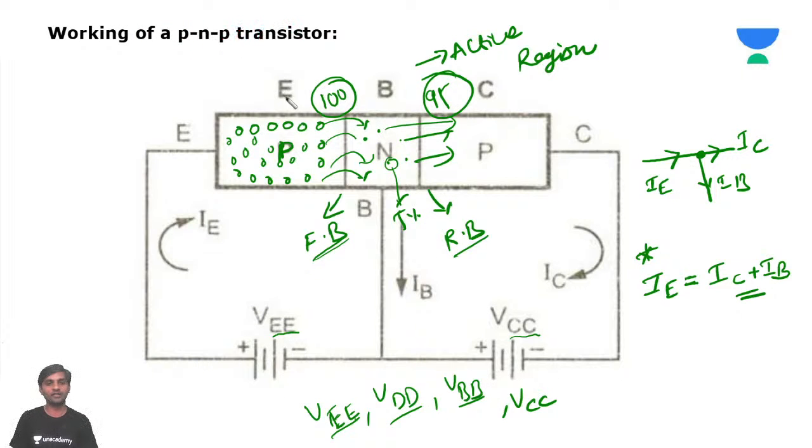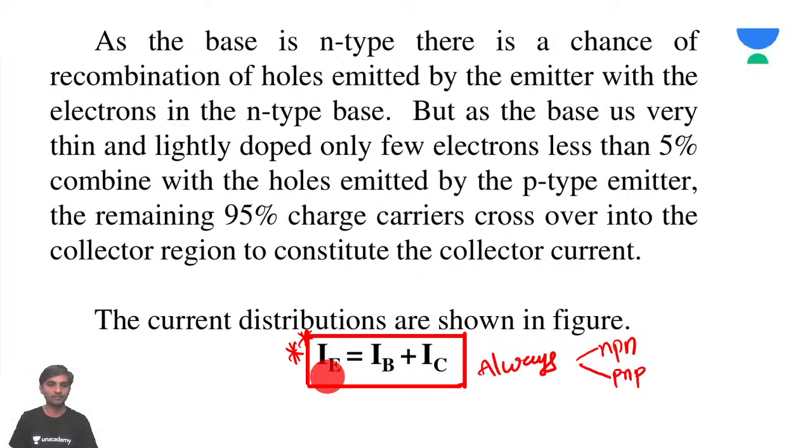And we have the PNP transistor. For this also, we discussed that this junction is forward biased and this junction is reverse biased. It means the holes will try to move from emitter to collector, and meanwhile 5% of the charge carriers will recombine in the base. The remaining 95% will enter into the collector region. Now current flows, and we have seen IE is equal to IB plus IC once again. This is what we discussed.